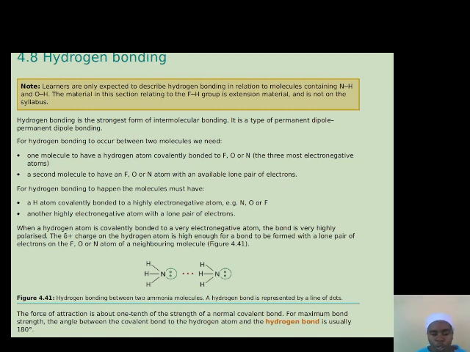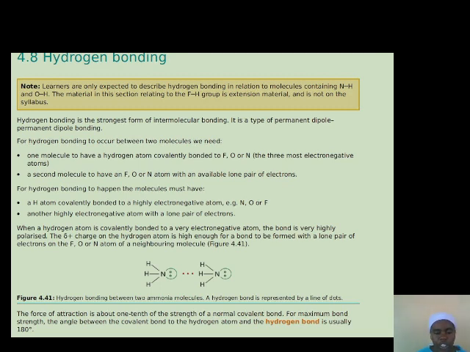for example fluorine, oxygen, or nitrogen, which are very electronegative atoms, and another molecule which has an electronegative atom with a lone pair of electrons. For example, the one that is displayed there, we have a nitrogen atom bonded to hydrogen, and another nitrogen atom bonded to hydrogen, but it has a lone pair. That force of attraction between hydrogen and the lone pair of electrons on the other nitrogen forms a hydrogen bond, which is very, very strong.